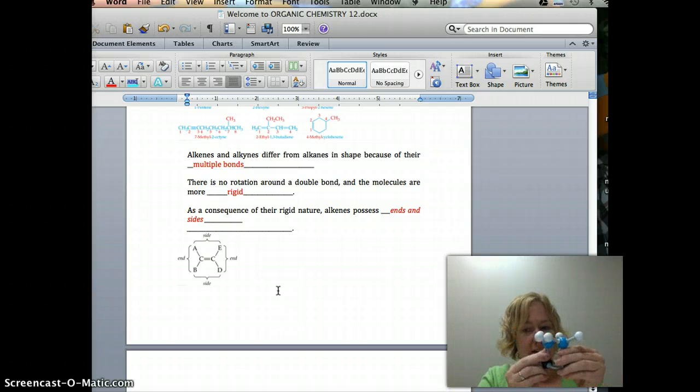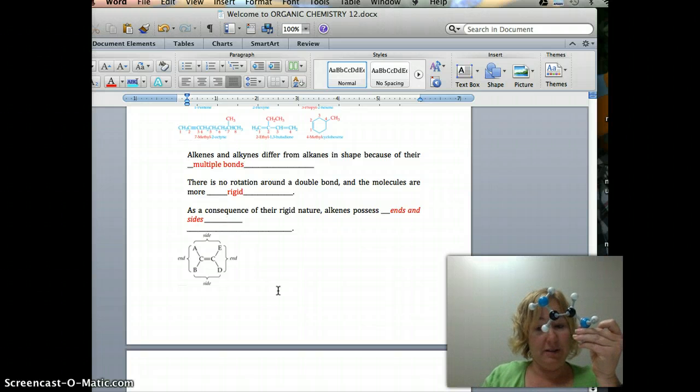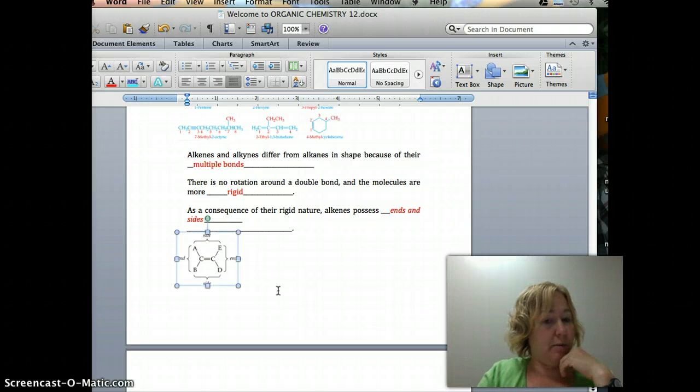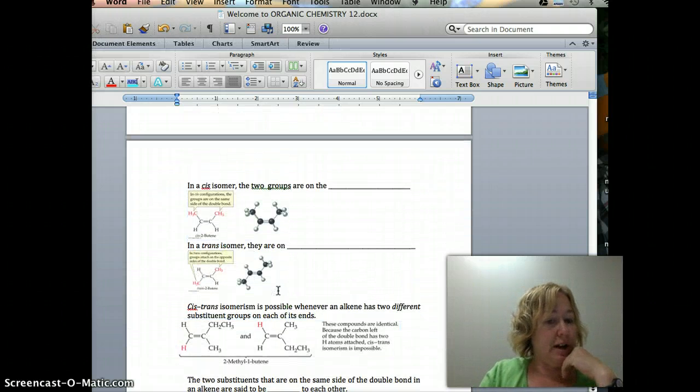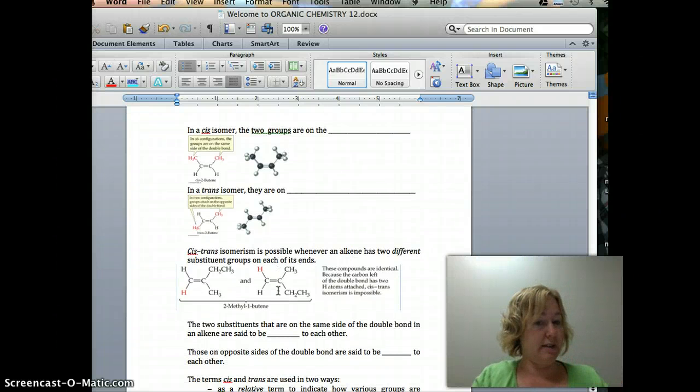Because you got these guys kind of knocking into each other, and then you have these guys who are kind of far apart from each other. Different. Cis and trans right here. So there's sides and ends. That's what I'm talking about when I say sides and ends. Now you have cis and trans isomers. So here's my cis. Here's my trans.